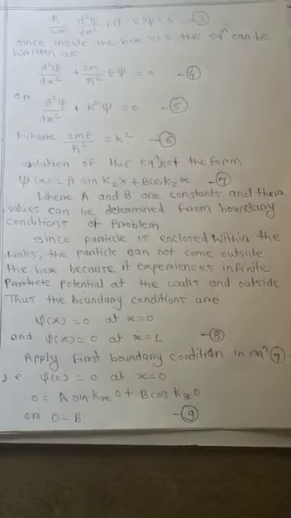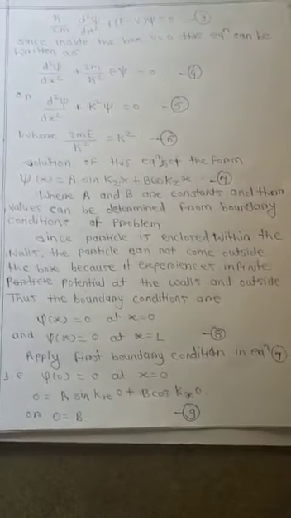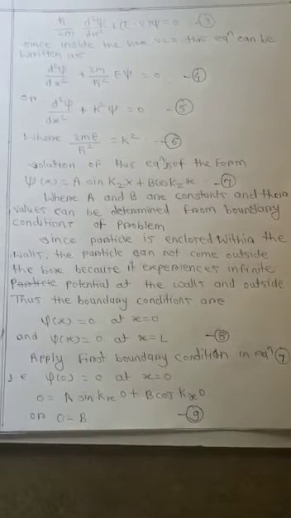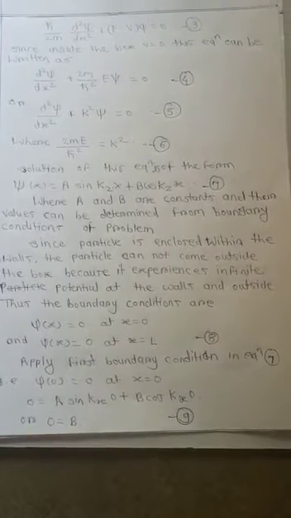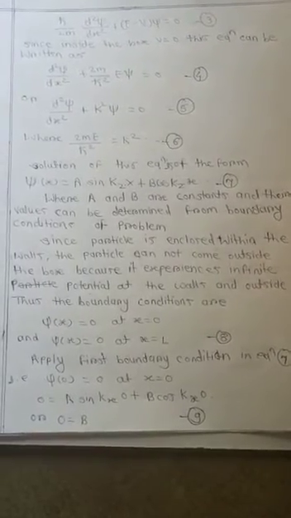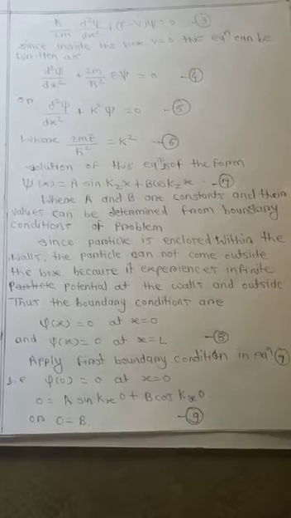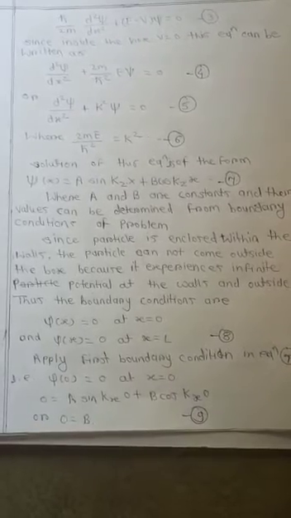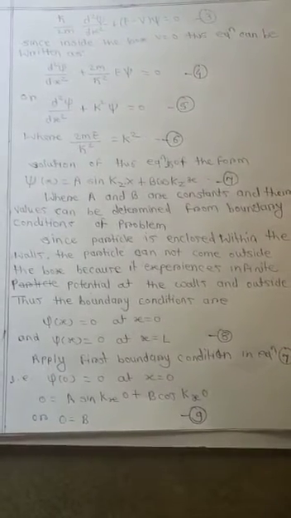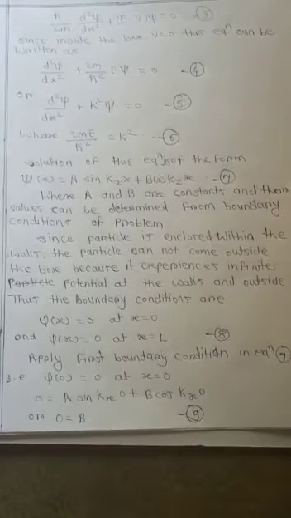Since the particle is enclosed within the walls, the particle cannot come outside the box because it experiences infinite potential at the walls and outside. Thus, the boundary conditions are psi(x) is equal to 0 at x is equal to 0 and psi(x) is equal to 0 at x is equal to L.